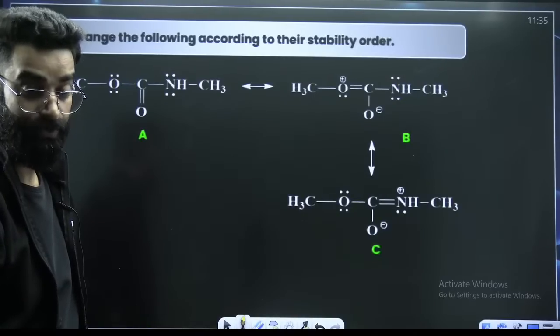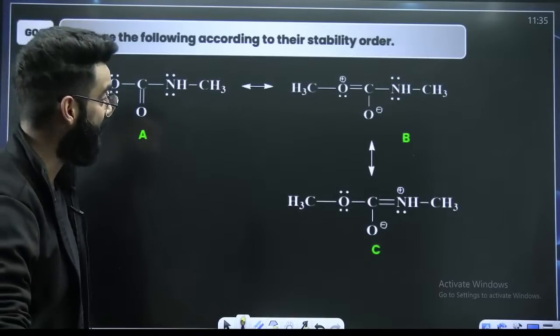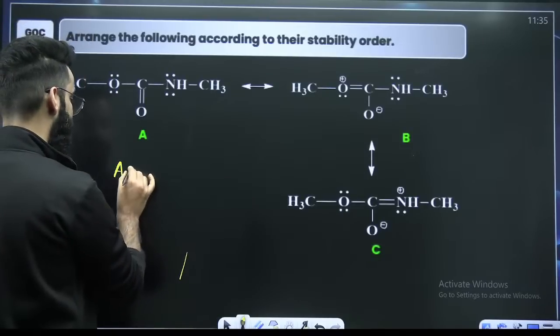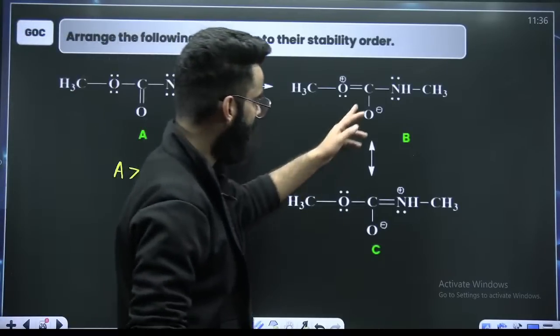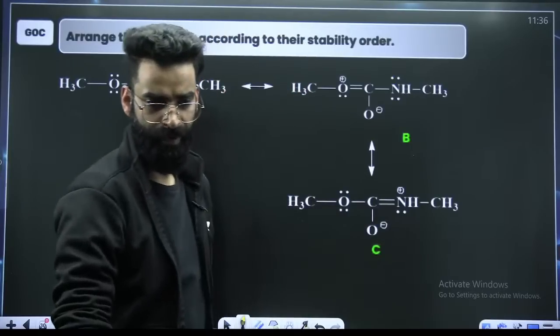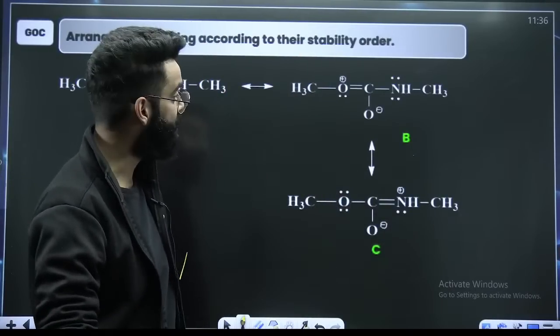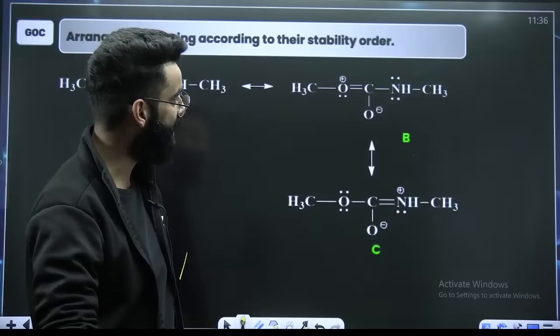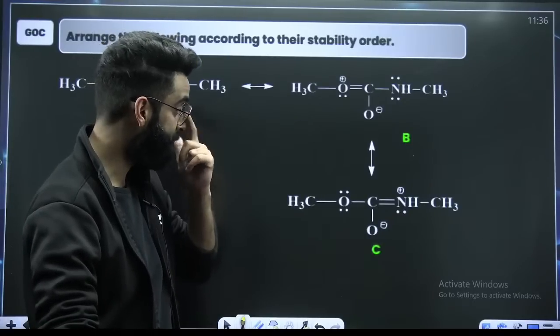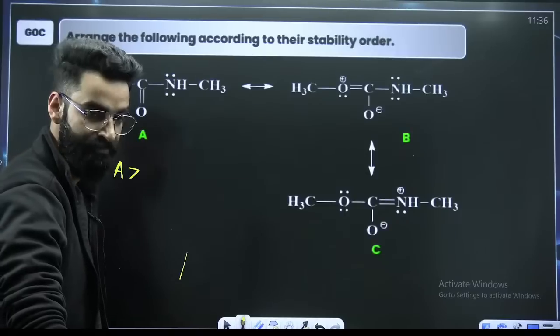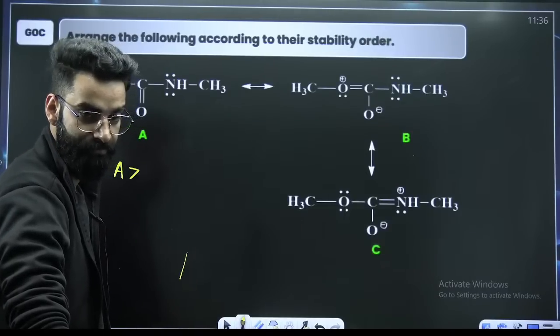That is the first resonating structure. So it will be maximum stable. A will be maximum stable, right? Now, among B and C, this is charged one, even this is charged one. Now, how do you check here? Quickly, guys, what do you think?